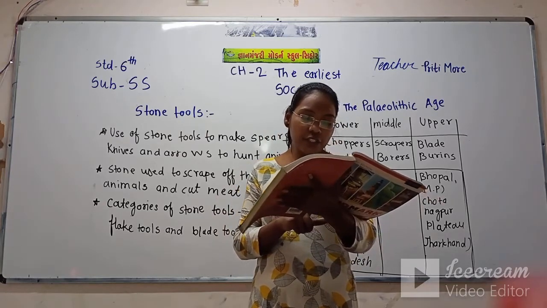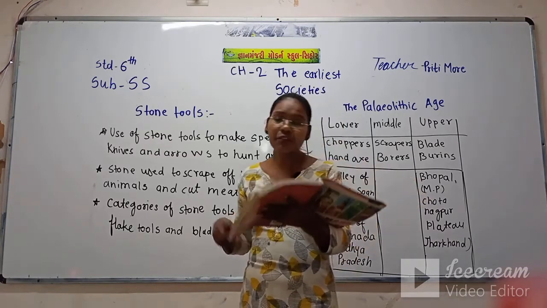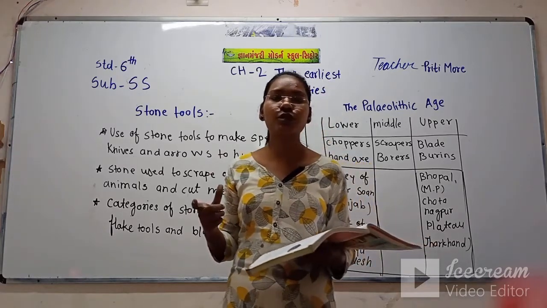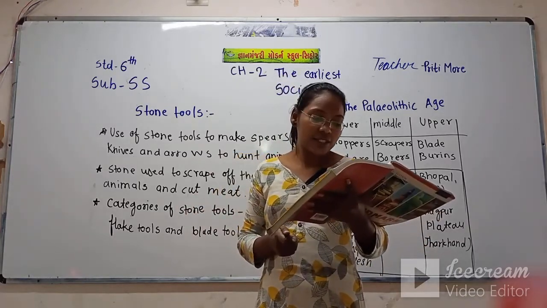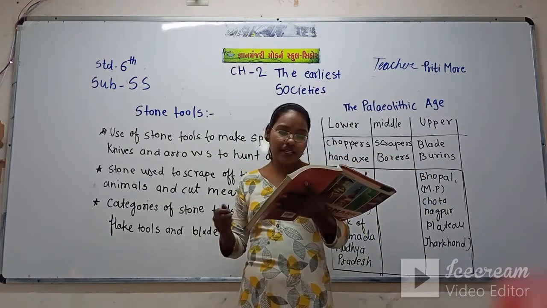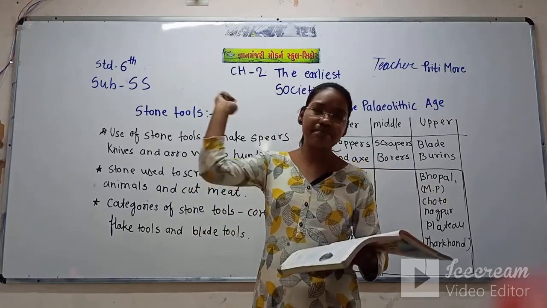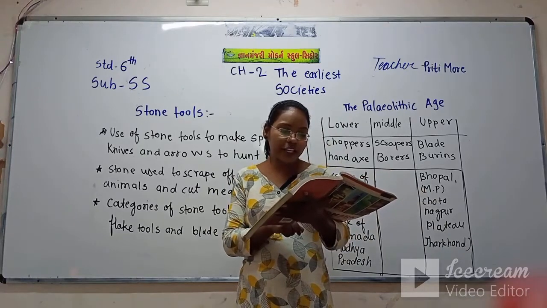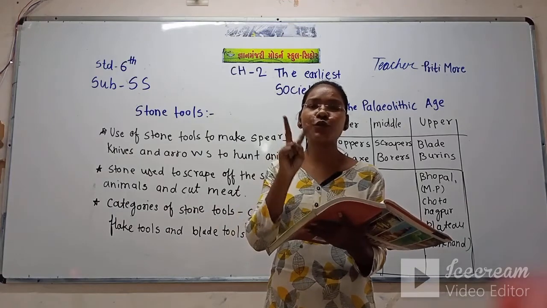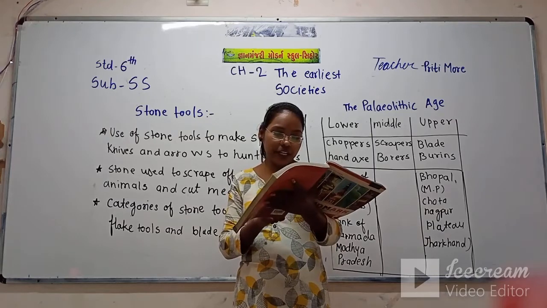Now flake tools were used especially for scraping, meaning khurachna, kuch khodna, and slitting, meaning patakna. First we saw core tools, used for pounding, smashing and throwing. The flake tools were used for scraping and slitting, for these two main reasons.